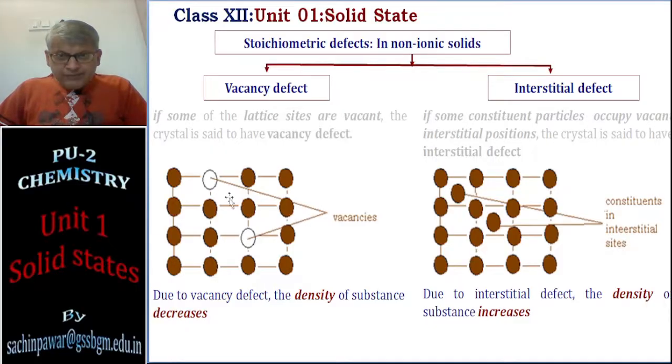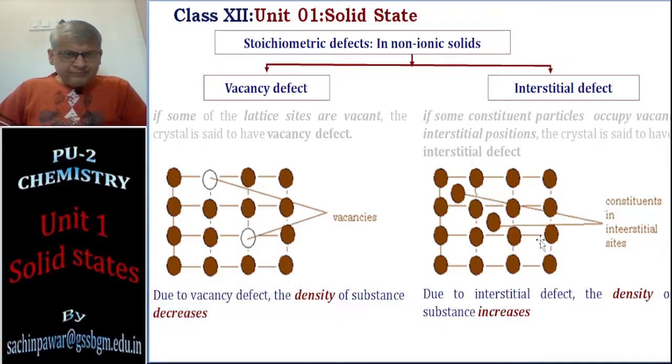So the empty space is created, which means mass per unit volume in this particular area is decreased, because that mass is not there, it has left, and it has created only empty space. So the density of the solid should decrease if there is a vacancy defect. So during vacancy defect, the density should decrease.